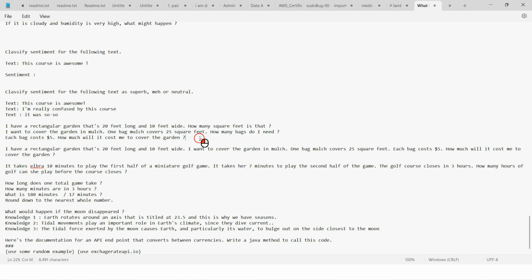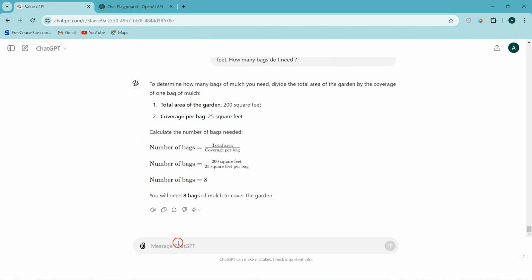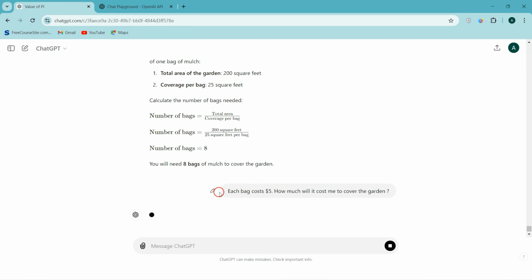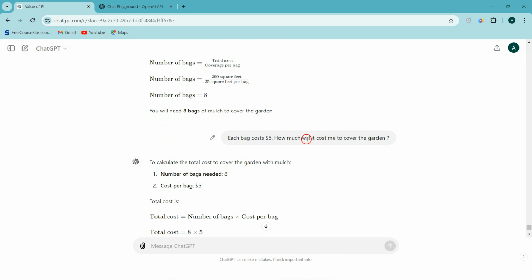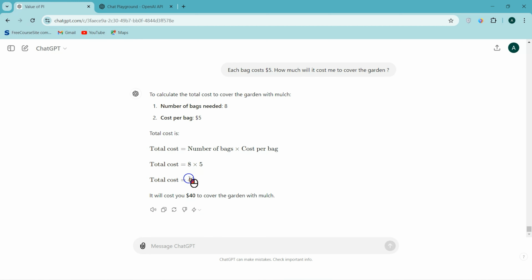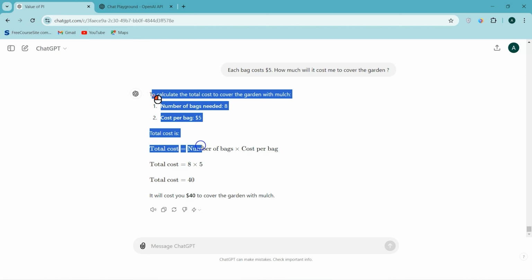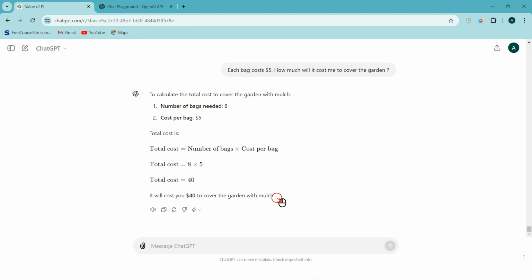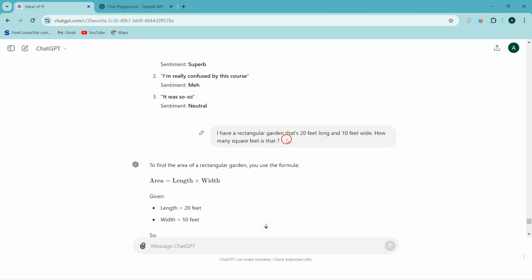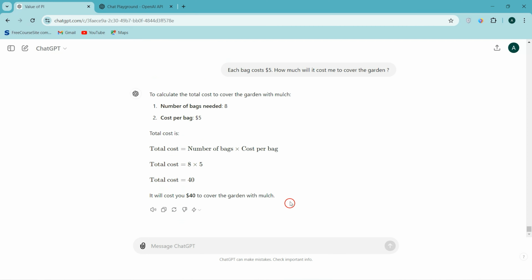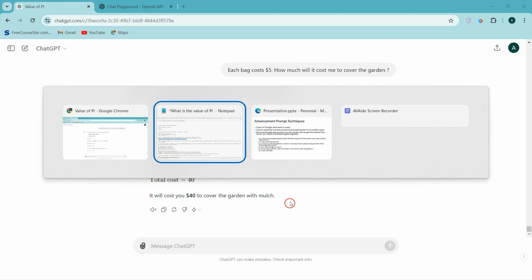And now the final prompt: each bag costs $5, then how much will it cost me to cover the whole garden? That is 8 times 5, $40. Now you got the final desired output, right? For this final desired output, you have asked three questions. So you divided your complex big problem into chunks and you started chaining those thoughts to your generative AI model. That's what is called chain of thoughts.